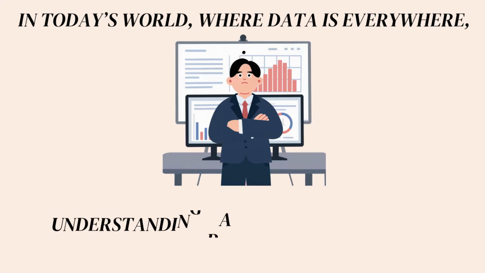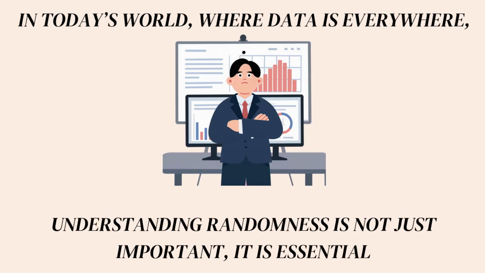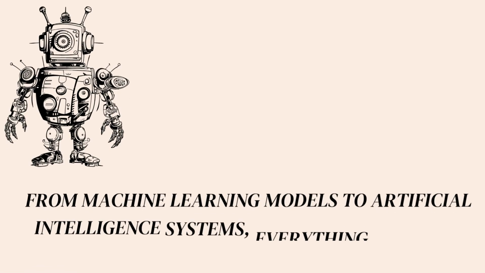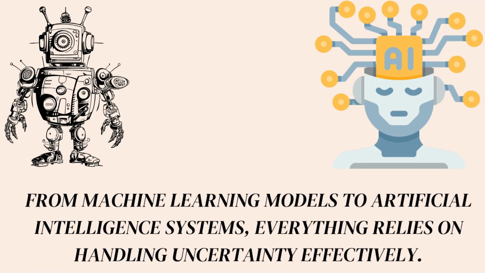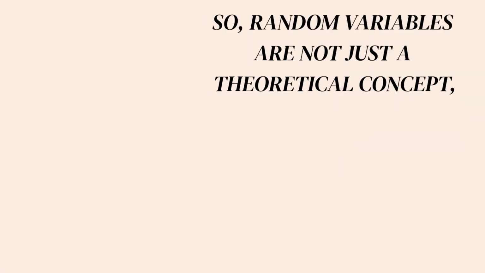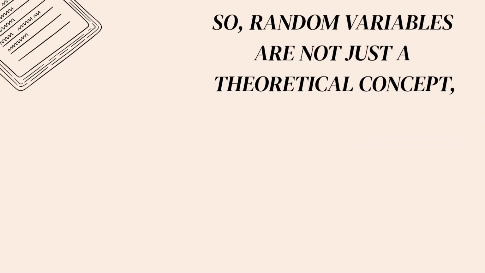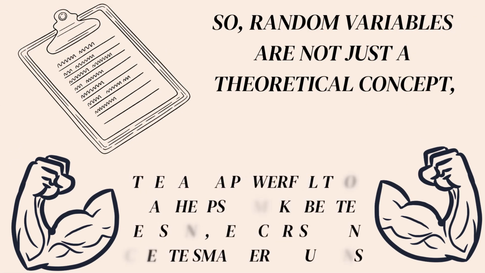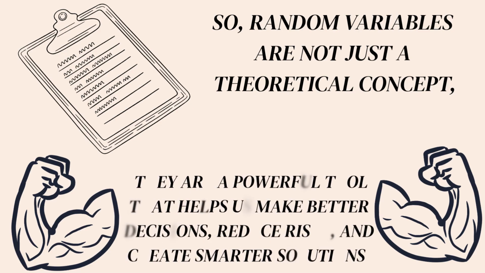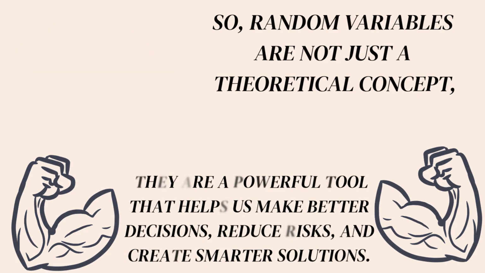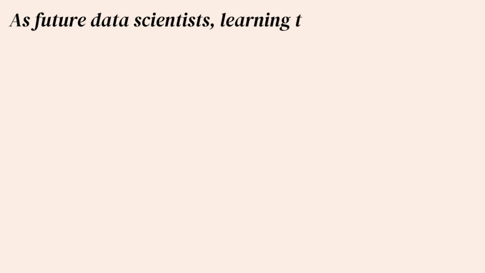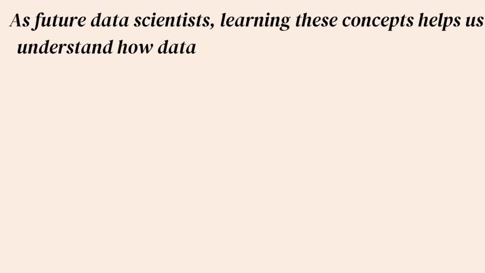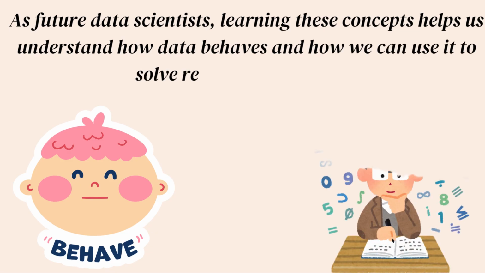In today's world, where data is everywhere, understanding randomness is not just important, it is essential. From machine learning models to artificial intelligence systems, everything relies on handling uncertainty effectively. So, random variables are not just a theoretical concept, they are a powerful tool that helps us make better decisions, reduce risk, and create smarter solutions. As future data scientists, learning these concepts helps us understand how data behaves and how we can use it to solve real world problems.